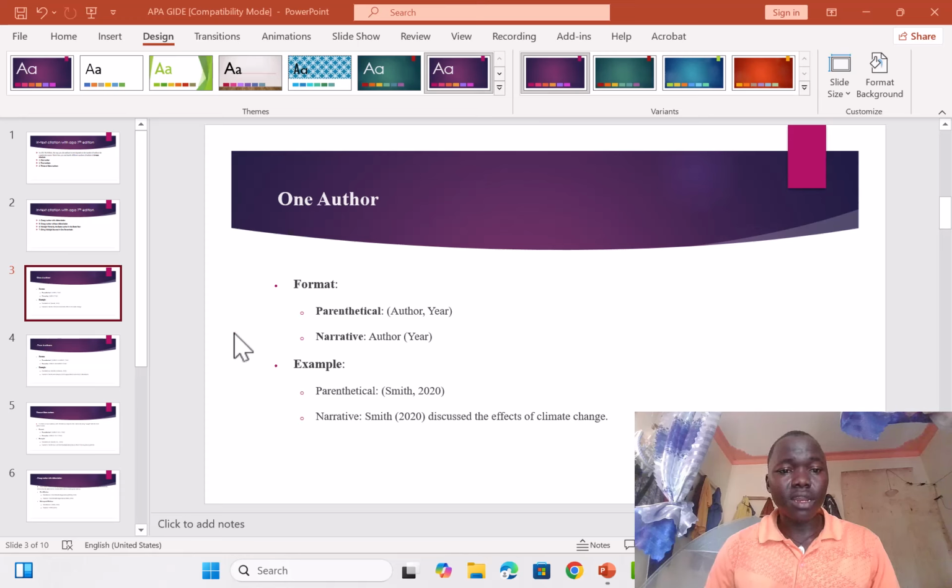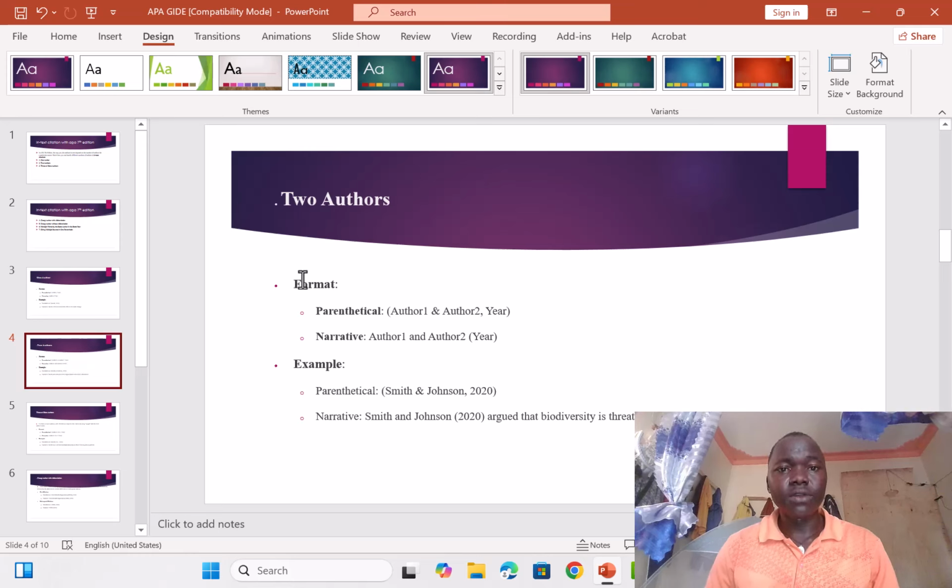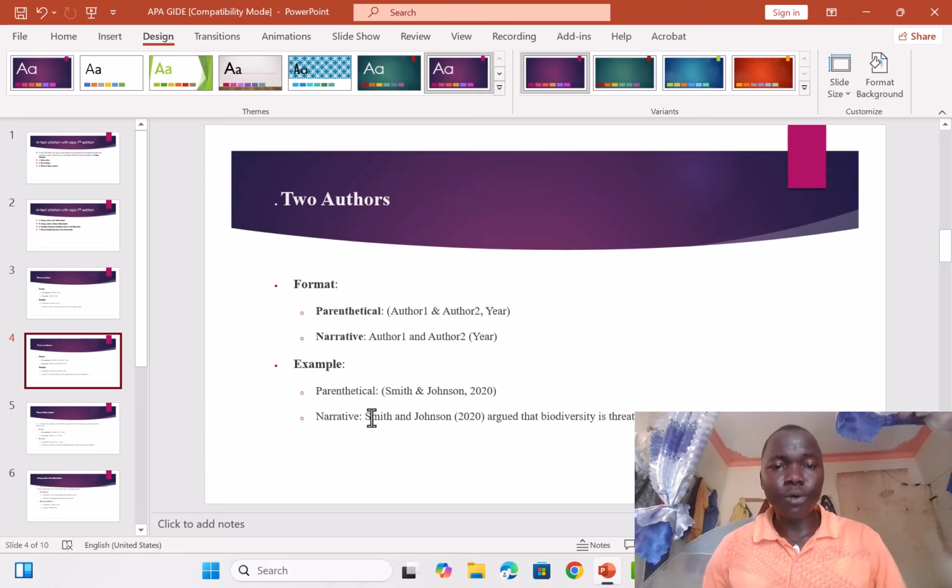So let me see two authors. Under two authors, under parenthetical, everything is inside the bracket. So you open the bracket, first author and then the second author, then you place the comma, then you put the year. And then under narrative, the names of the authors are going to be outside, and then the year: first author and second author, then you open the bracket, you place the year, then you close the bracket. Let us see the example from here.